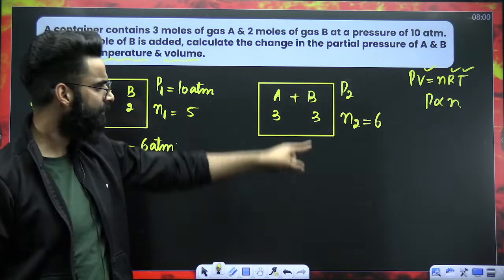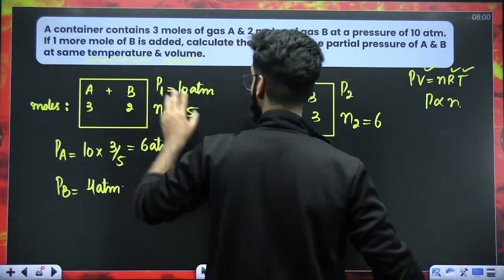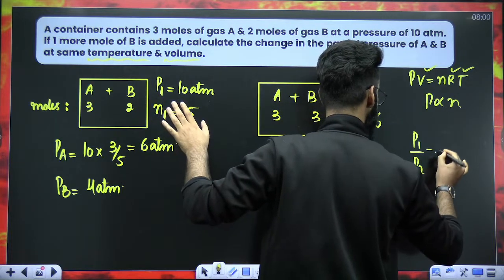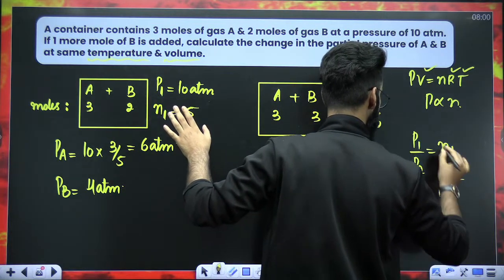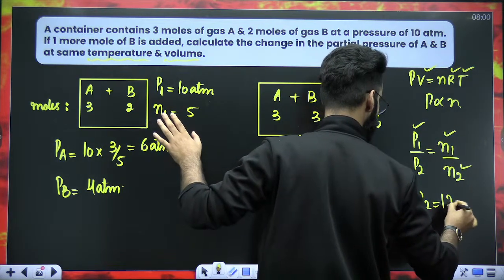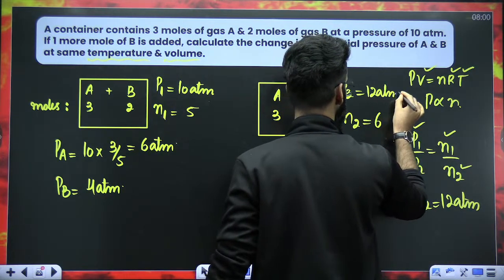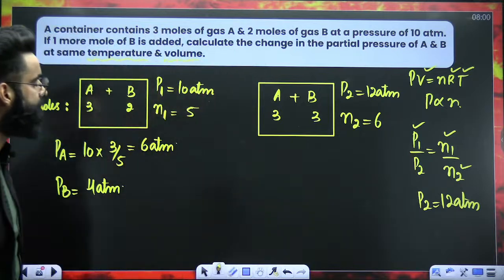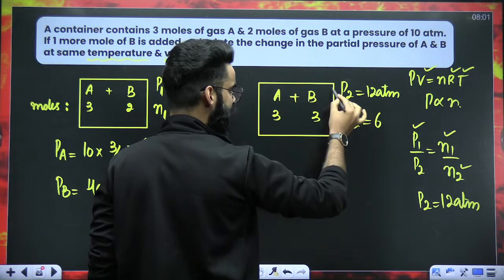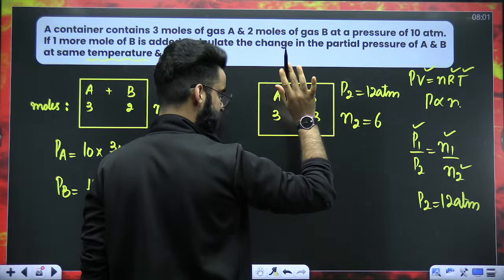So how do I get the final pressure? Use the combined gas equation. Since volume and temperature are constant, I'll be using the formula P1 divided by P2 is equal to n1 divided by n2. P1 is given, n1 we have, n2 we have. So P2 will come out to be 12 atm. Correct? P2 came out to be 12 atm. Now you tell me, this 12 atm is the total pressure. Perfect? 12 atm is the total pressure.